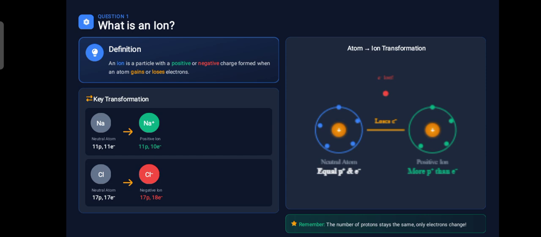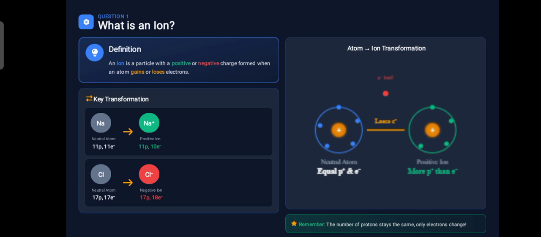Its electronic configuration is 2, 8 and 1: 2 electrons in the first shell, 8 in the next, and 1 in the third shell. After removing this 1 electron from its outermost shell, there is 1 electron less than the number of protons. So it gets a positive charge, because now it has 11 protons and 10 electrons.